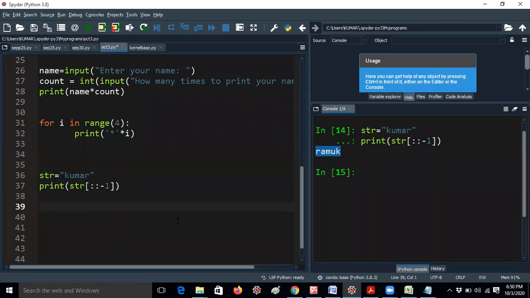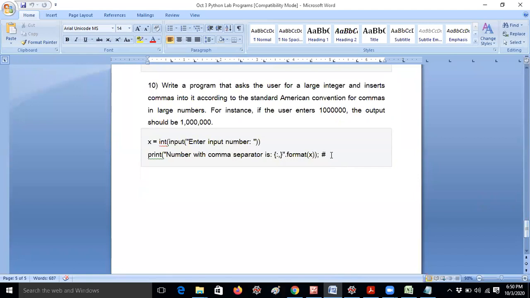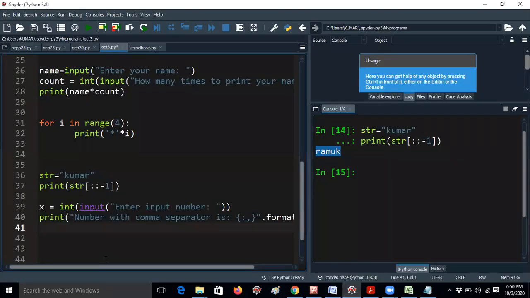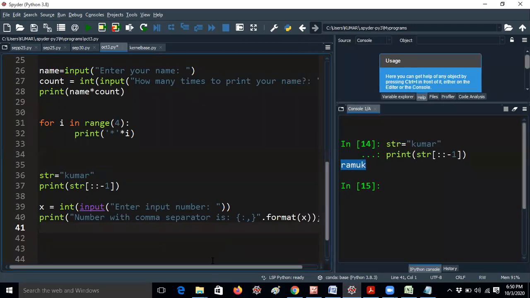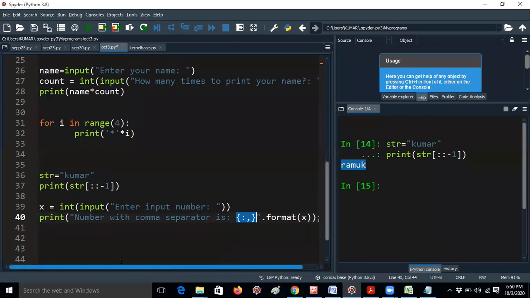So str colon -1. In this way, we have one more concept: how to add a comma like this. It is very easy. Let me run it in our window only. This is the question actually. We are using the dot format method. Instead of square brackets, I'm giving curly braces, colon, comma. This is a new concept actually.